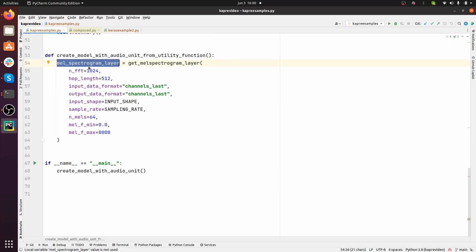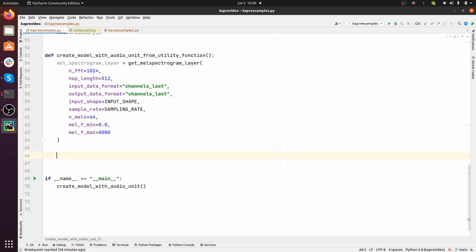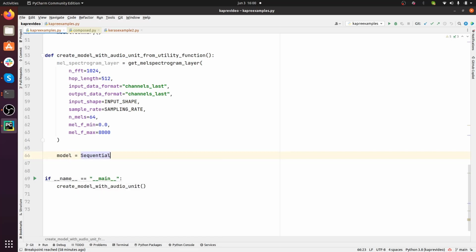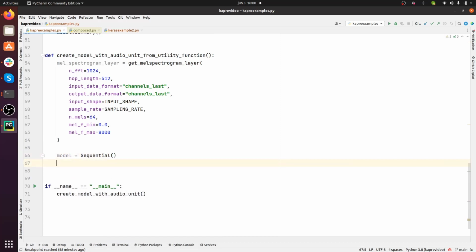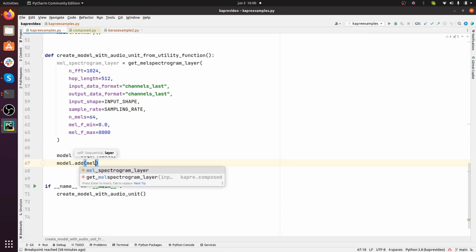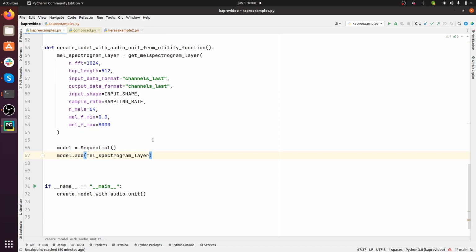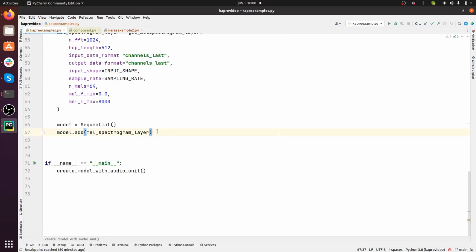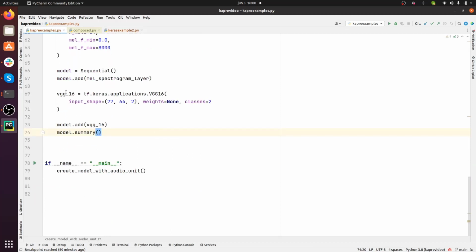So now we have our mel spectrogram layer, and we can once again create a sequential model. So we'll do a model sequential, and then we'll do a model.add, and we'll pass in the mel spectrogram layer. To finish this one off, we can just copy the VGG over there and paste it here. So we create our VGG16, we add it to the model, and finally we print a summary of that.